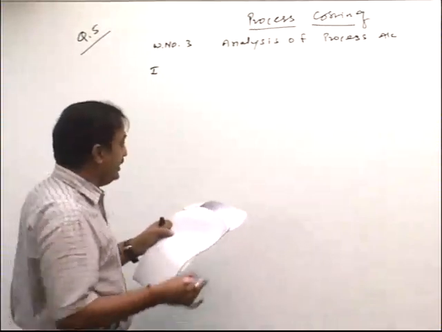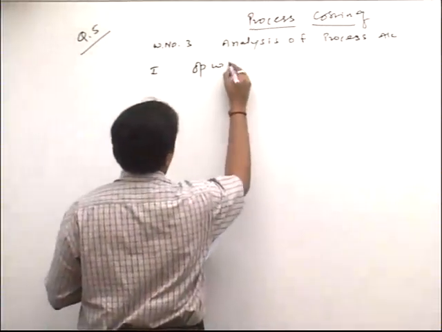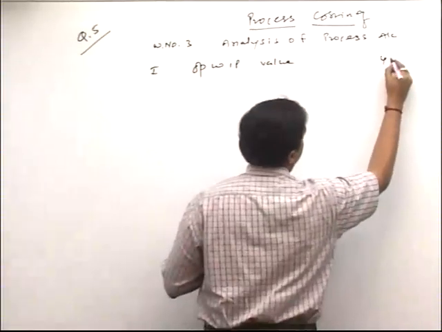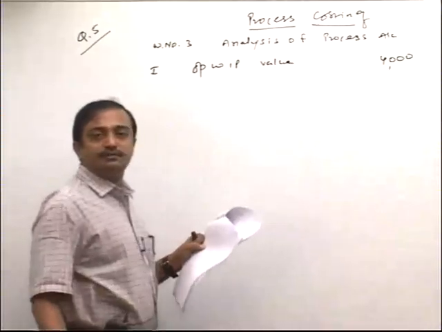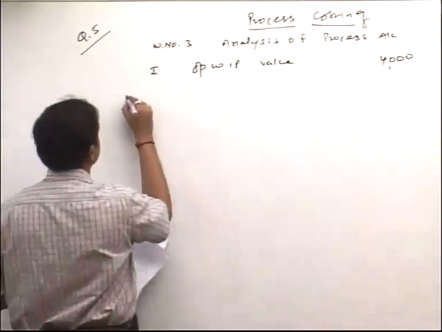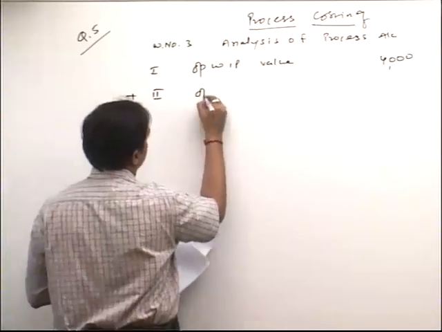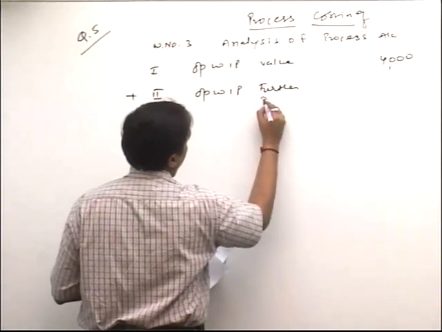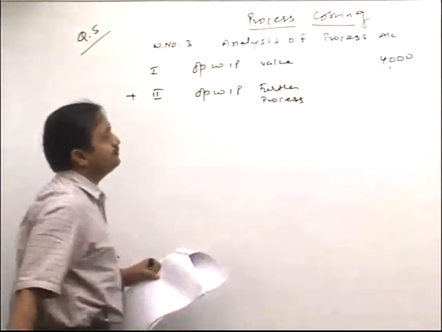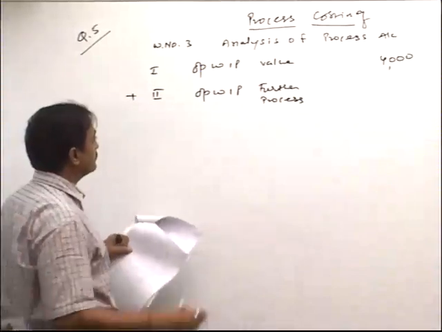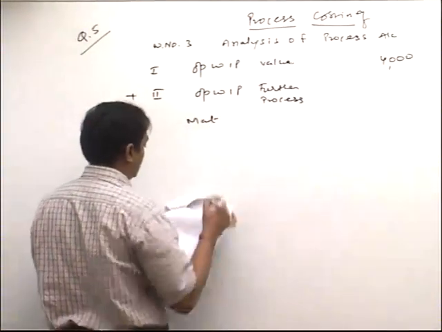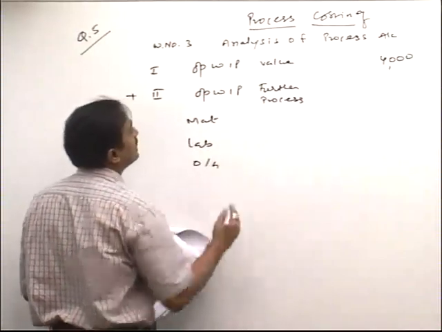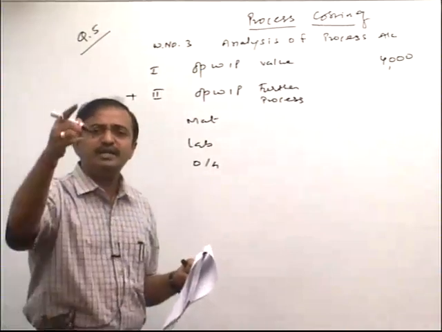First part, opening WIP value, $4,000 plus second part, opening WIP further process: material, labor, and overheads.